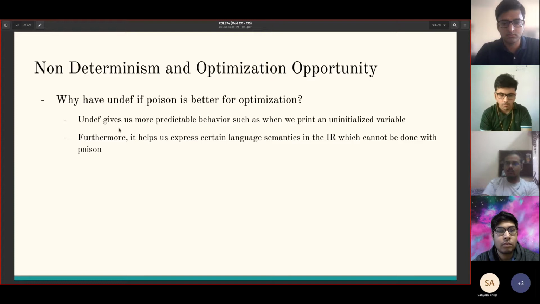Like when we discussed the motivation for undef, it gives us more predictable behavior, such as when we print an uninitialized variable, and when we need certain language semantics, we need undef. And this is not related to optimization, but to programmability and what the programmer expects.